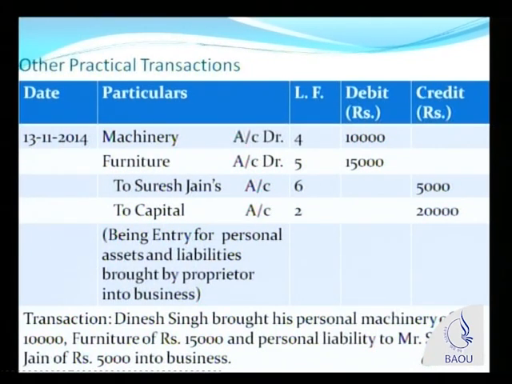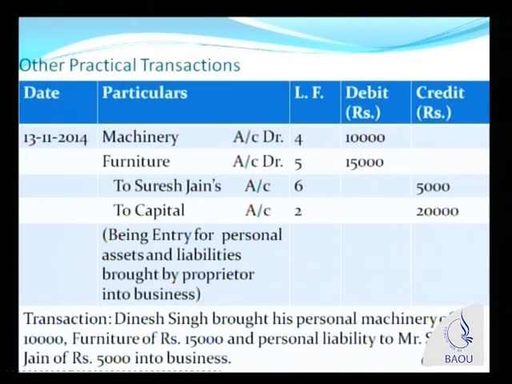Therefore, the amount which is payable to Suresh Jain will now be payable by Dinesh Corporation, the proprietary firm. Therefore, it is a liability. Liability of Dinesh Corporation increases, because now this amount of 5,000 payable to Suresh Jain will be payable by Dinesh Corporation. Therefore, liability increases. Therefore, Suresh Jain's account is credited.